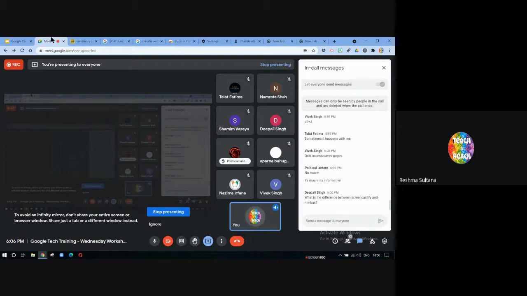What is the difference between Screencastify and Nimbus? They both serve the same purpose. Probably Nimbus has more options or more features. They're just two different products serving the same purpose.